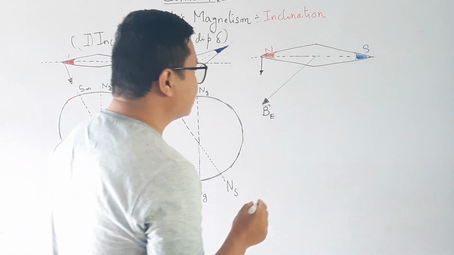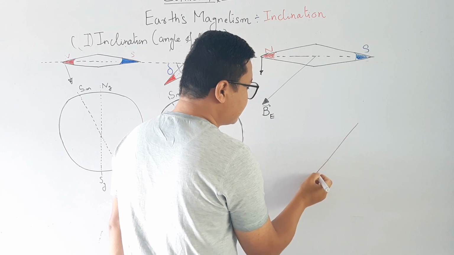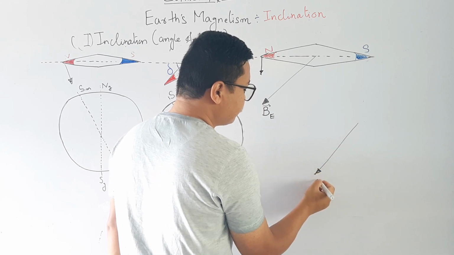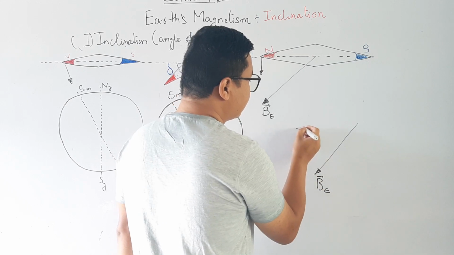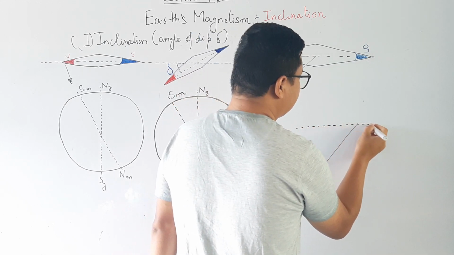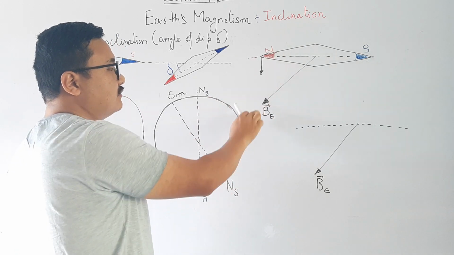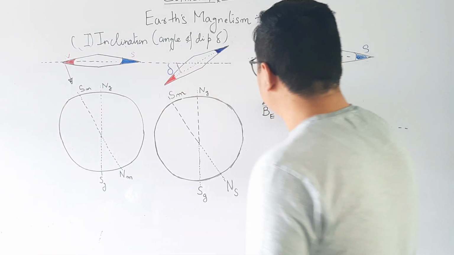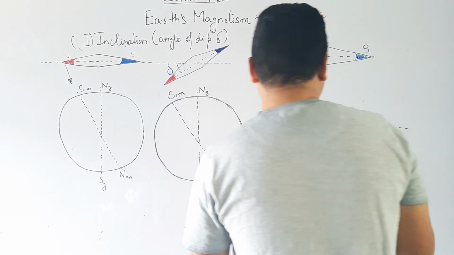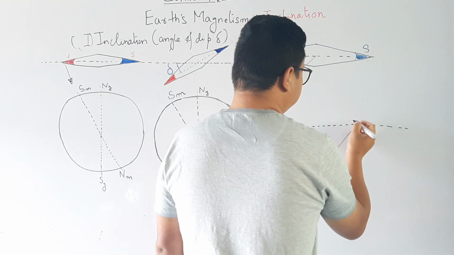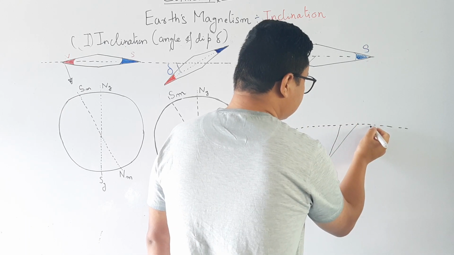In the second case, again this is the Earth's magnetic field, and this was my straight line. Whenever it is attracted by the Earth's magnetic field, it will get tilted in this form. This is how it gets tilted.